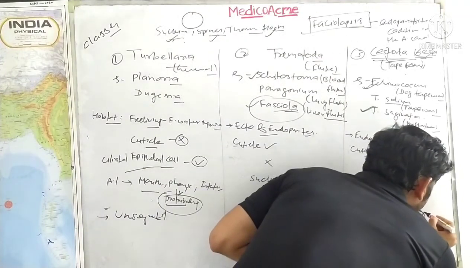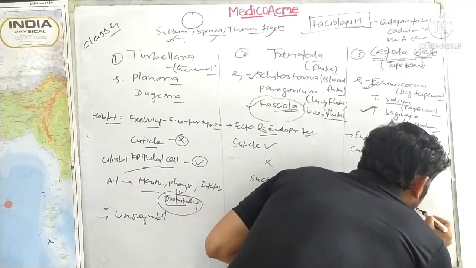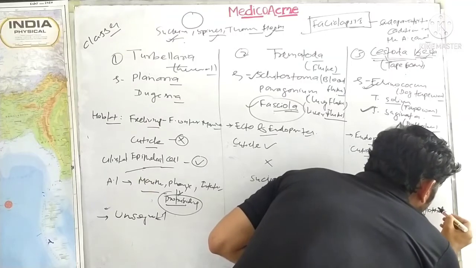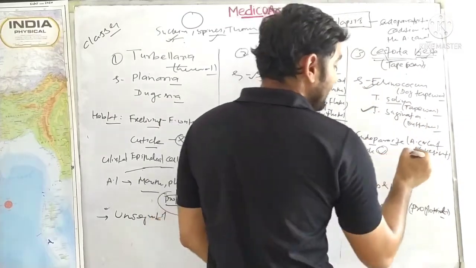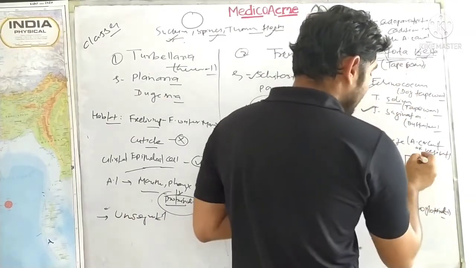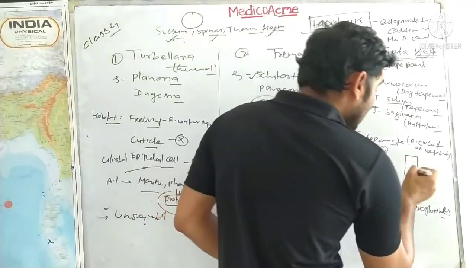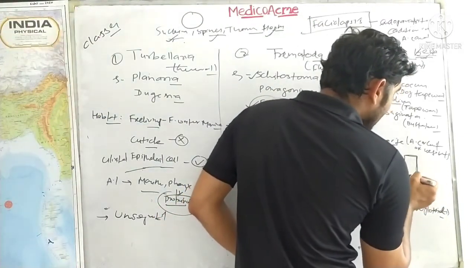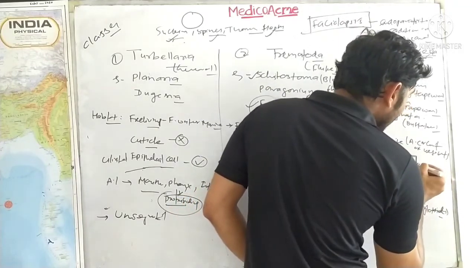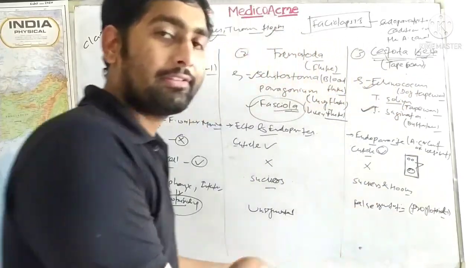There are proglottids. So what are proglottids? Proglottids are independent kind of structures which stack over each other and form the organism. So proglottid is a kind of segment in the body, and it has independent nature. So it will have the testes and ovaries of itself.